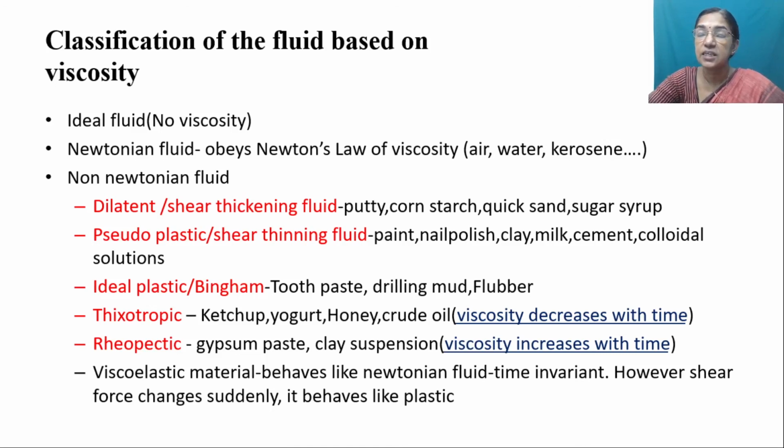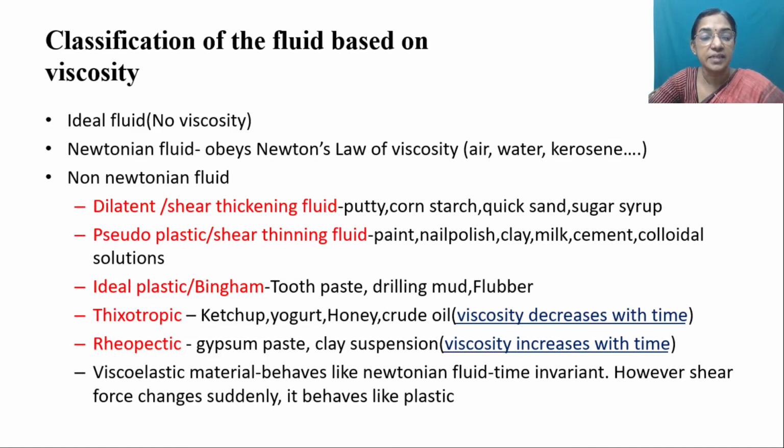Whereas pseudoplastic is called a shear thinning fluid. For example, paint. If you are applying more shear, what happens? Its viscosity gets reduced. Because of the nonlinear nature of shear stress and velocity gradient in non-Newtonian fluids, instead of dynamic viscosity, we say apparent viscosity. In thixotropic fluid, viscosity gets reduced with respect to time, whereas in rheopectic fluids, viscosity increases with time. Examples of rheopectic fluids are gypsum solution, bentonite solution, etc.